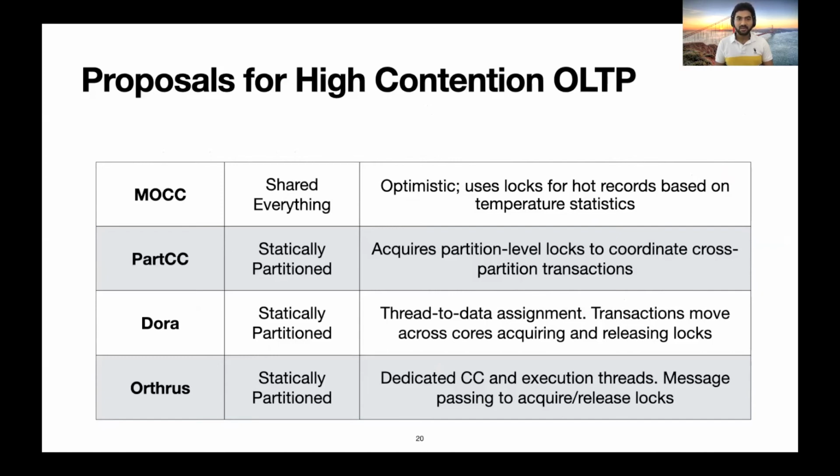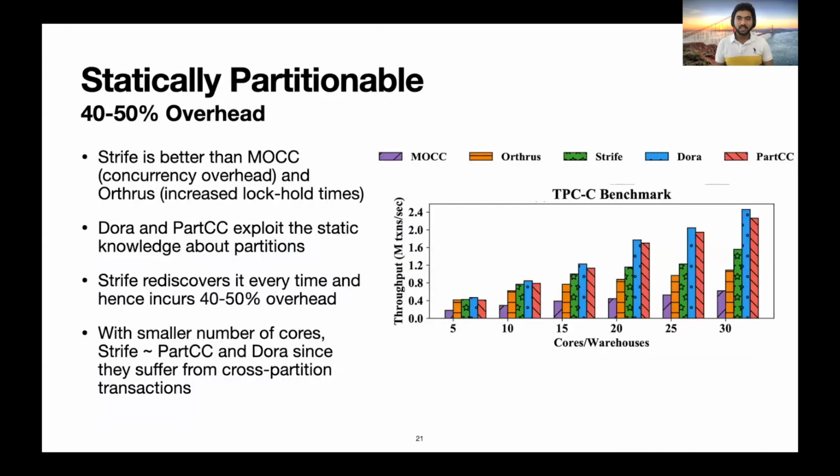Finally, Orthrus is an alternate architecture as well that adopts static partitioning of concurrency control on a dedicated set of threads and uses message passing between execution and concurrency control threads for scalable lock acquisition and release. The plot here depicts performance against the number of cores. Note that we set the number of partitions to be the same as the number of cores.